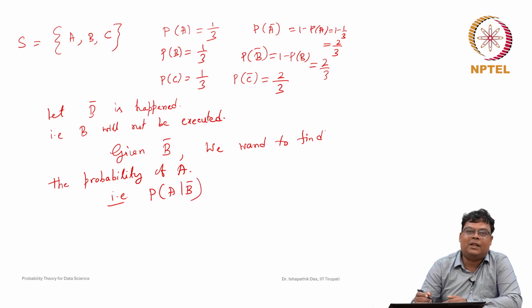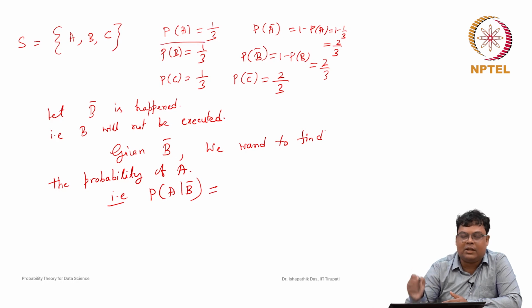B complement is given, that means B will not be executed. Then what is the possibility? Either A or C can be executed. Now, from the intuition, what will be the probability? Initially the probability of A is 1 by 3. Now, for the probability of A given B complement, because B complement has already happened, we know that B will not be executed.